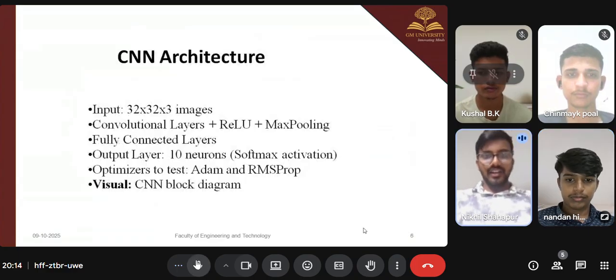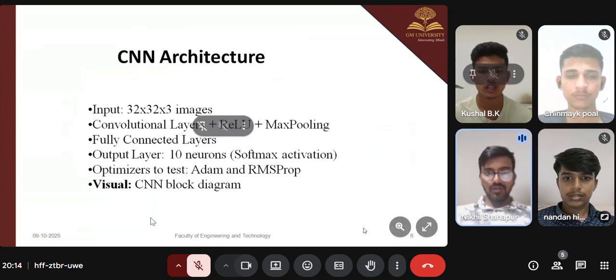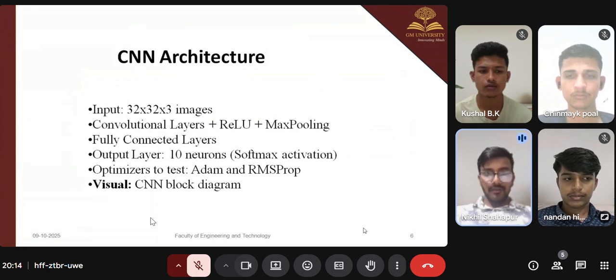Coming to the CNN architecture: input images of 32 by 32 by 3, convolution layer plus ReLU plus max pooling, fully connected layer, and an output layer with 10 neurons and softmax activation. The optimizers to test are Adam and RMSProp, with visual CNN block diagrams. These are the architectures.